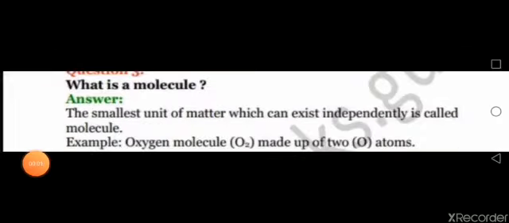Next question: what is a molecule? The smallest unit of matter which can exist independently is called a molecule. Example: an oxygen molecule made up of two oxygen atoms.